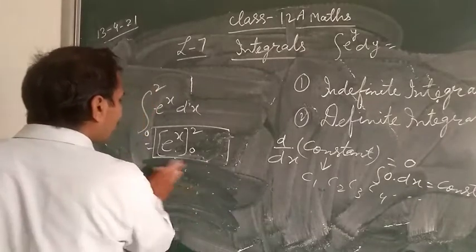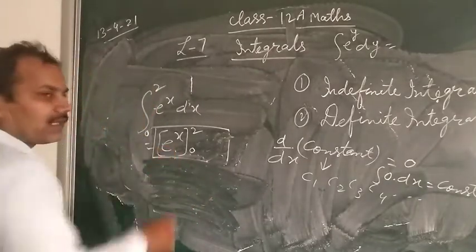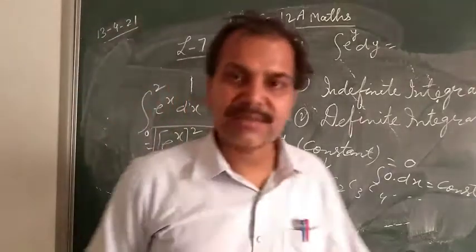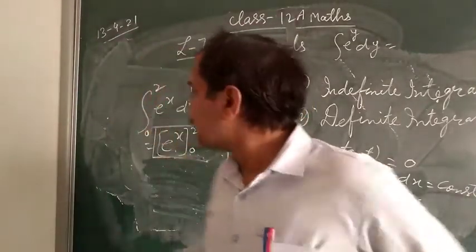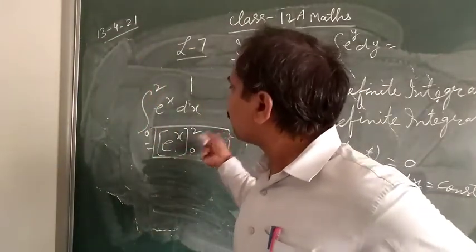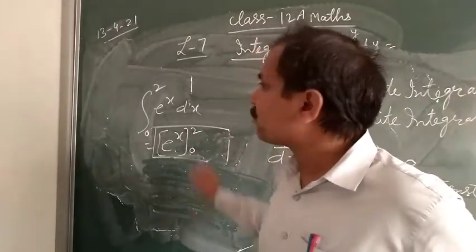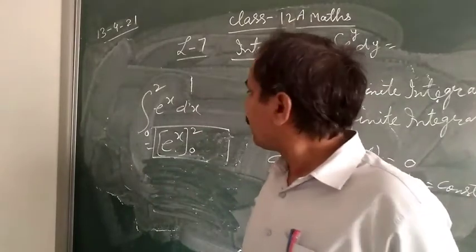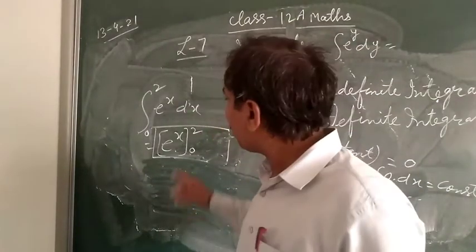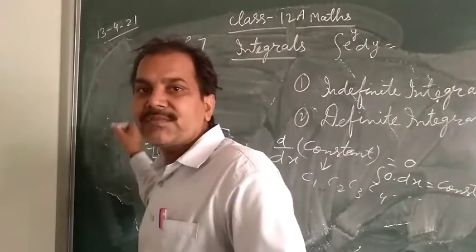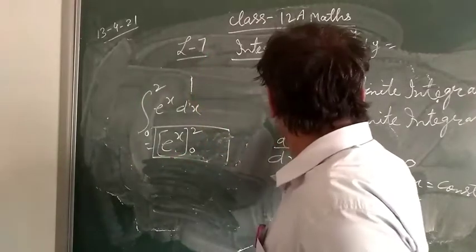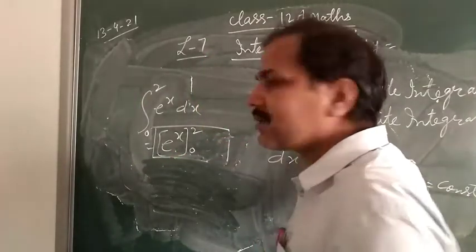What will come? Only one solution, because that constant will be cancelled, by the rule of this. So that's why when limits are given, their solution is fixed.